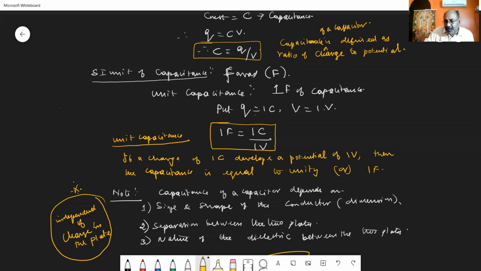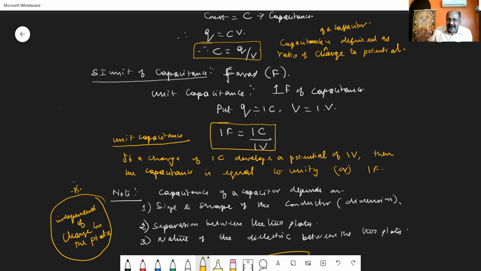Then the capacitance is also unity, that is, 1 farad equals 1 coulomb divided by 1 volt. So if a charge of 1 coulomb develops a potential of 1 volt in a capacitor or conductor, the capacitance is 1 farad.